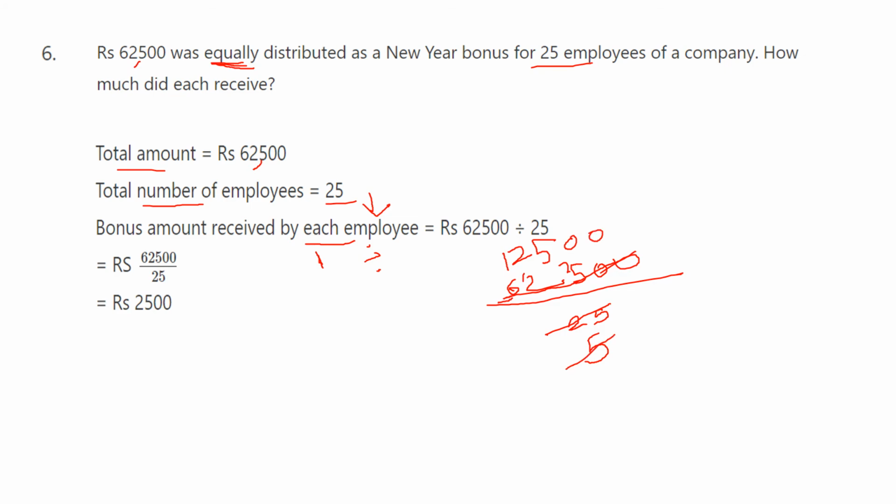And again 1 5 is 5. First digit is here 1. It is smaller compared to 5. So you take 2 digits. 2 5s are 10. Meaning 2, 25, 5 5s are 25. Balance 2 zeros. So 2500. So each employee will get bonus rupees 2500.